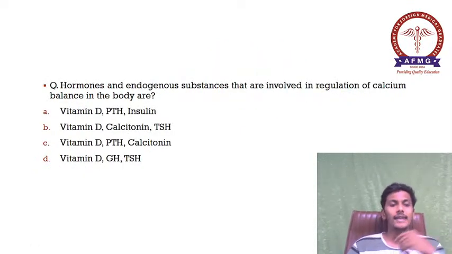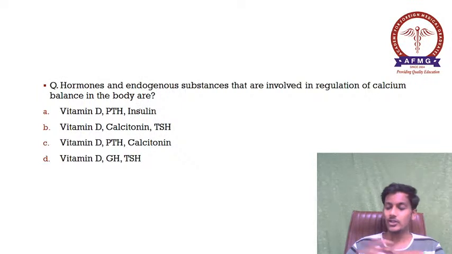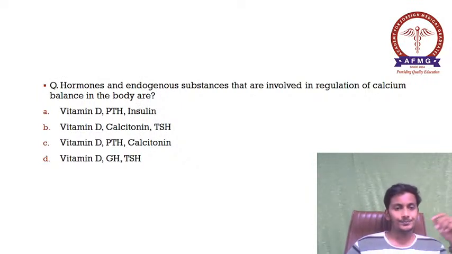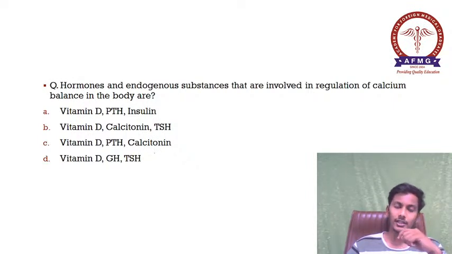Moving further, the next question was, hormones and endogenous substances that are involved in the regulation of calcium balance in the body are. This was actually a physiology question. The options were: option A vitamin D, parathormone, insulin; option B vitamin D, calcitonin, thyroid stimulating hormone; option C vitamin D, parathormone, calcitonin; and option D vitamin D, growth hormone, thyroid stimulating hormone.